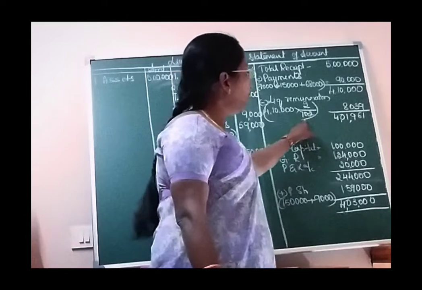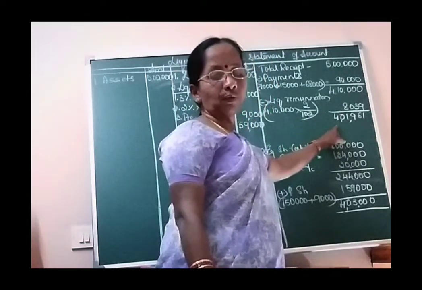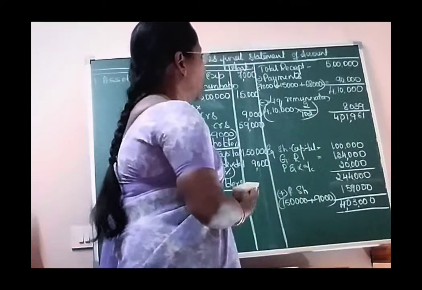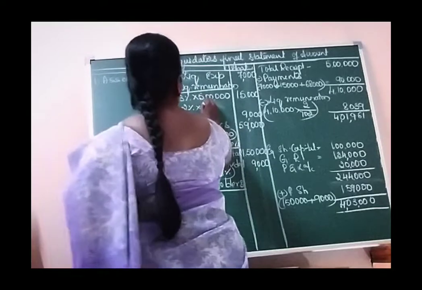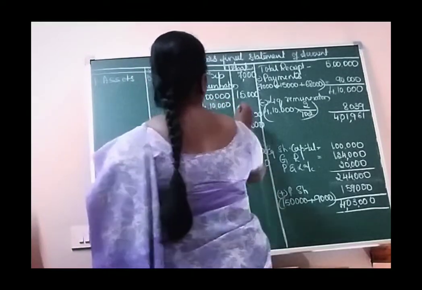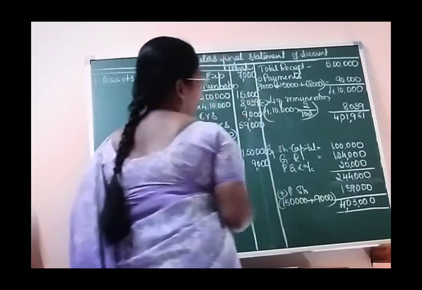Correct? So if you deduct this commission, the actual amount available is 4,01,961. Now you can enter the commission in your statement, 2% on 4,10,000, which amounts to 8,039 rupees.